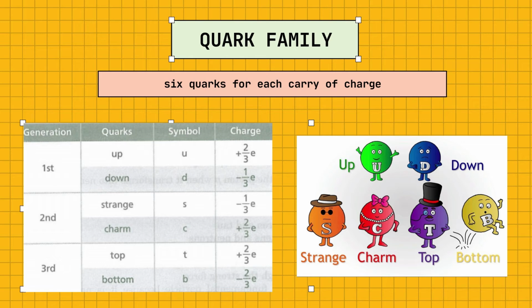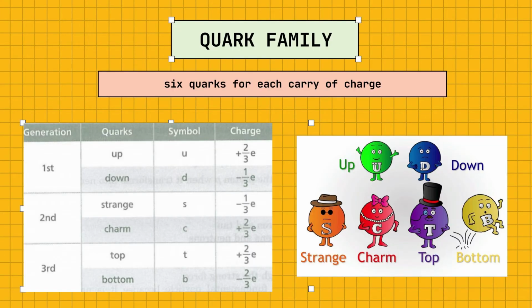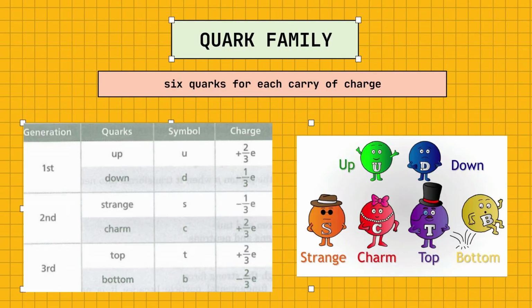For the quark family, each of the 6 quarks carries a charge. From this table, for the first, second, and third generation, there are different types of quark and symbols that show the value of electron charge for each quark. For example, U and D are the symbols for the first generation. U has positive 2/3 charge, D has negative 1/3 charge of electron.